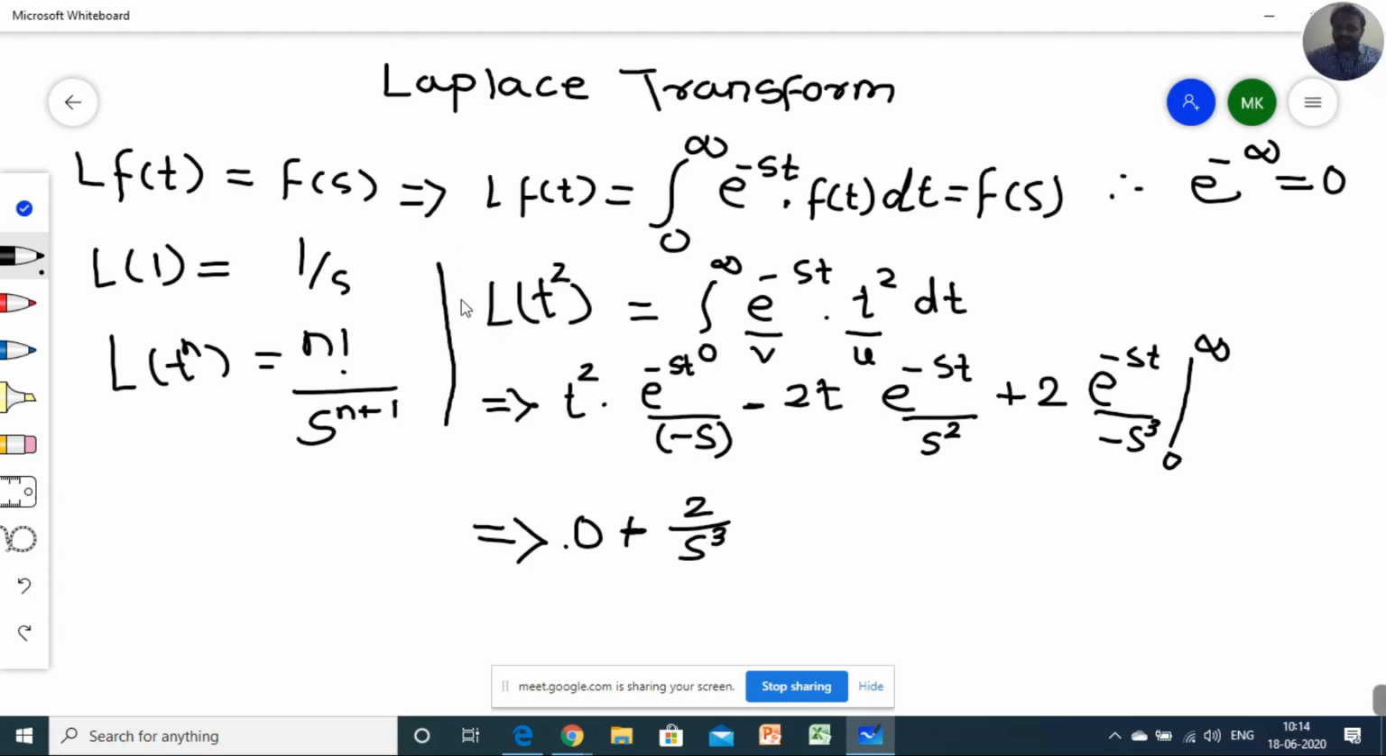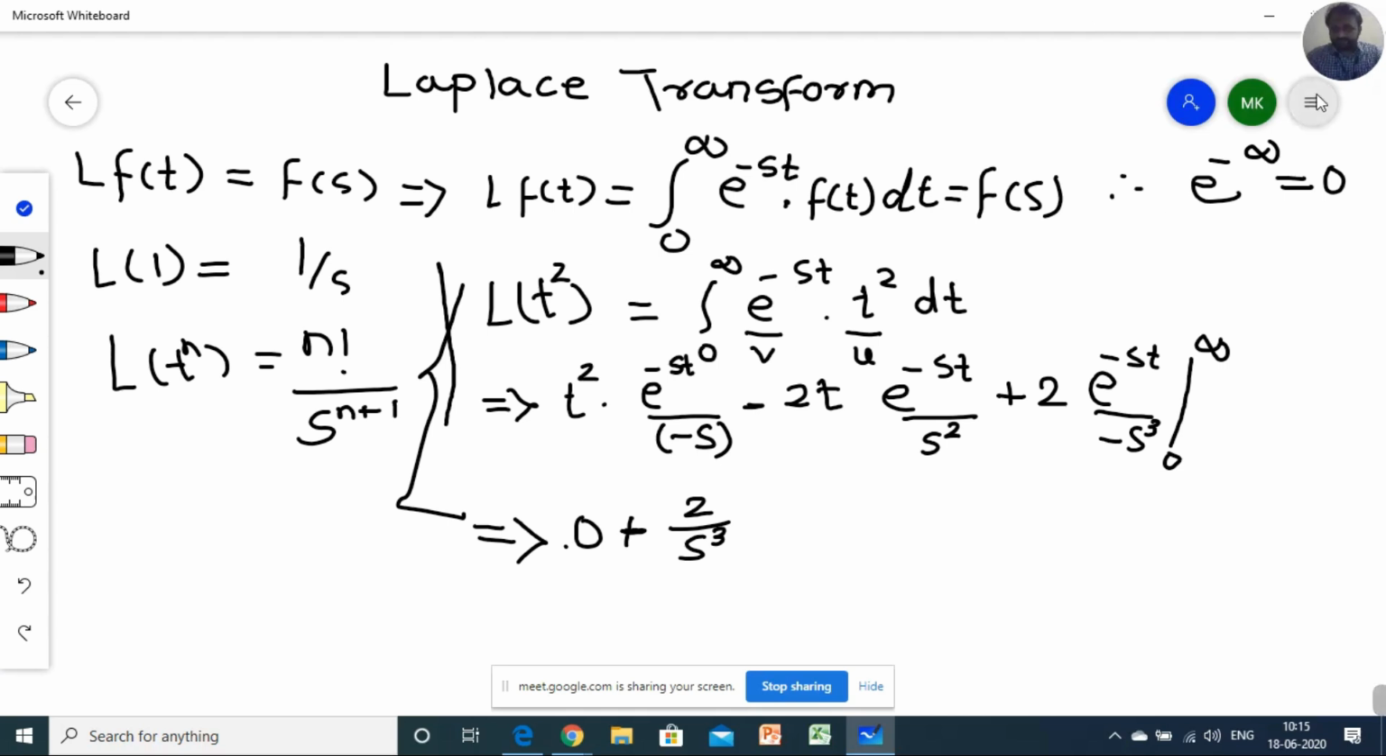So we do not have to define this; such things will never be asked in examinations, but at least you must know how I can directly write Laplace of t cube. You must know how the values are coming, so that's why I just explained here.